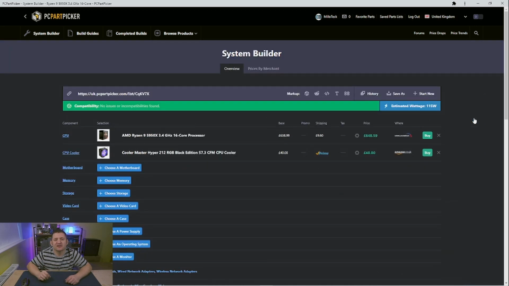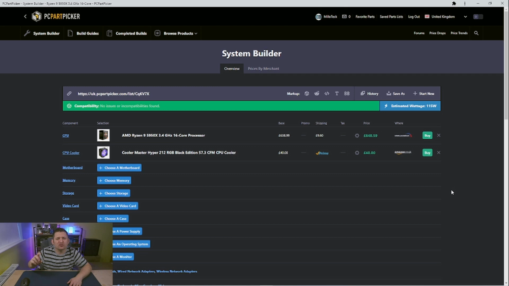You go to add, it goes into your list, and as you can see at the top, we've got compatibility, no issues at the moment with just these two parts, and we've got estimated wattage. So even straight off the bat, you've got the program helping you in your build. Estimated wattage, you've got your compatibility issues with the parts that you've picked.